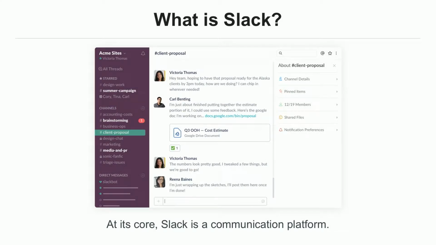So at its core, Slack is a communication platform. It's a way for people to share messages with each other or files or really anything from third-party integration. Most of the conversations are centered around channels. Channels usually are about a particular topic or a particular project.